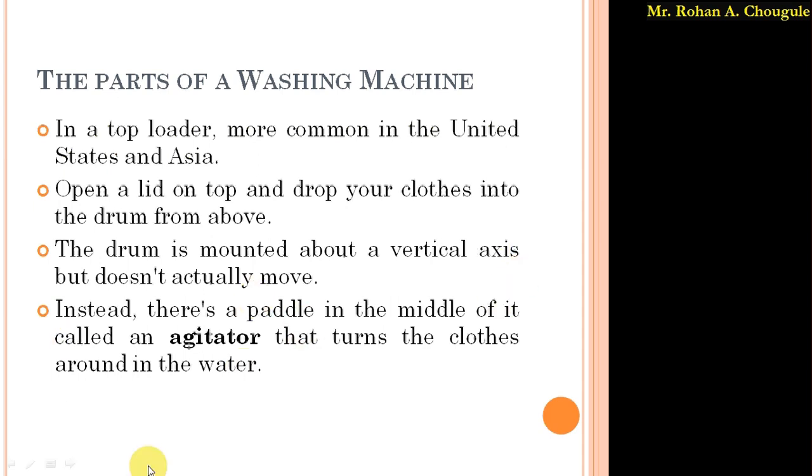So to move the cloth inside that drum, we use the agitator, where an agitator is one of the mechanisms to put something into motion by shaking or stirring. The agitator used in a washing machine rotates in a back and forth direction, and due to that rotation, the cloths also get rotated around in the water.